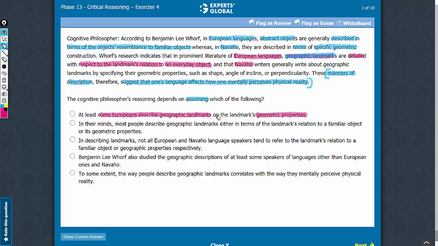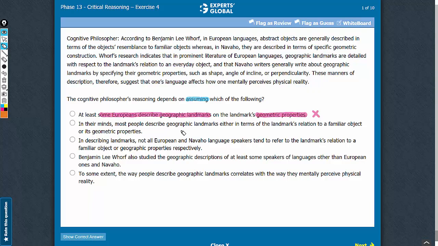However, this answer choice doesn't suggest anything about whether language affects the perception of physical reality. So this answer choice is just additional information and does not strengthen the conclusion. Also, this answer choice does not have to be true for the conclusion to hold. So this answer choice cannot be a valid assumption. So let's eliminate this answer choice.